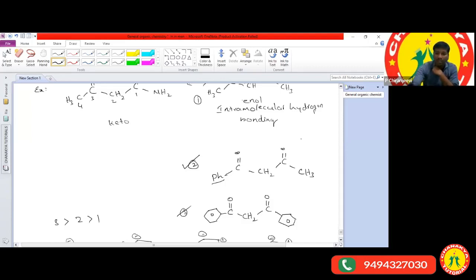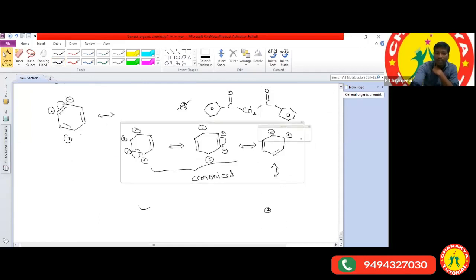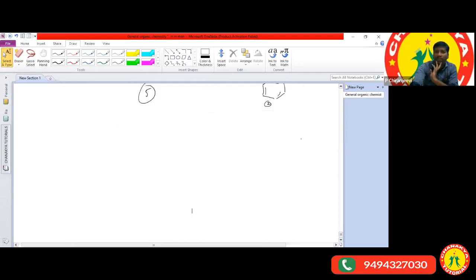Next, the last structural isomerism: ring chain isomerism. Ring chain isomerism is a very simple one. What is ring chain isomerism? Any one of you?